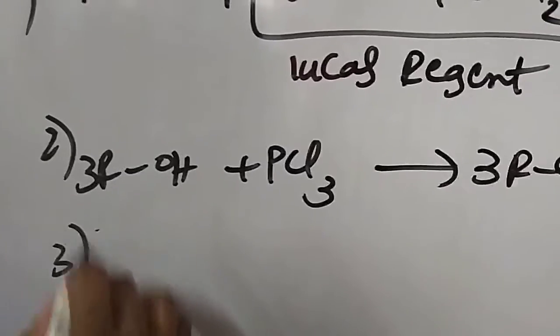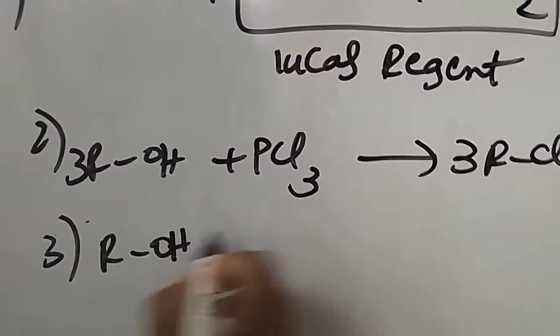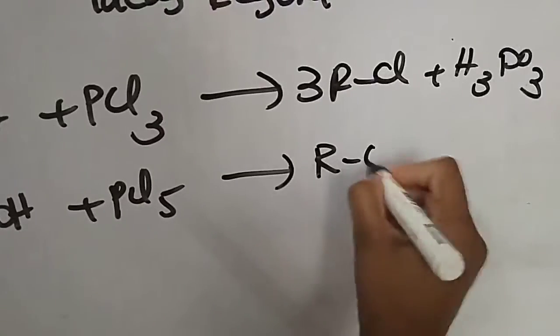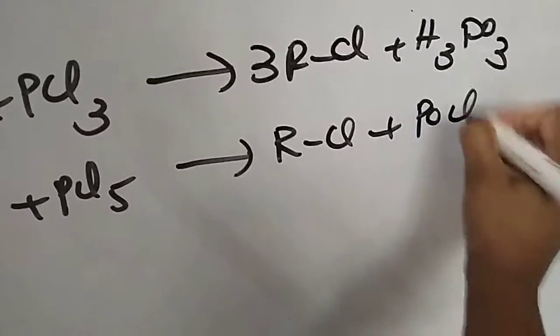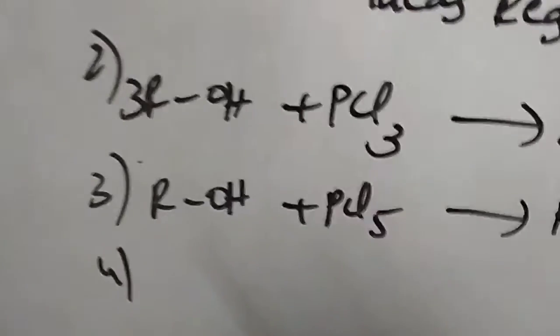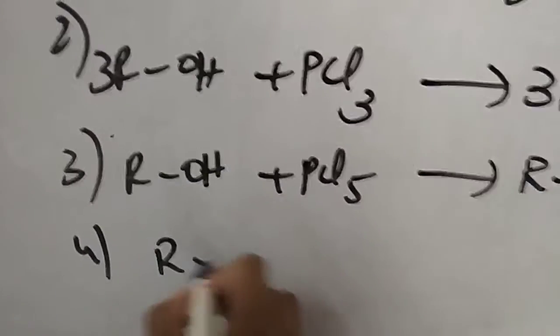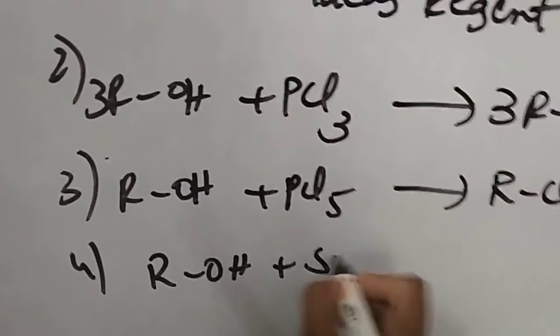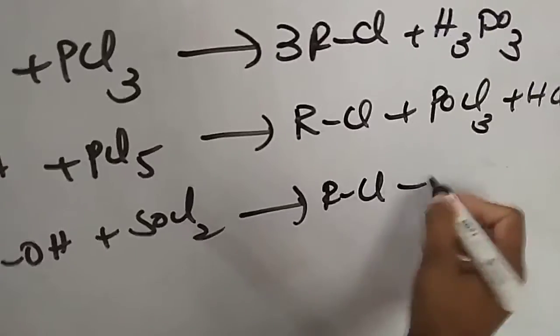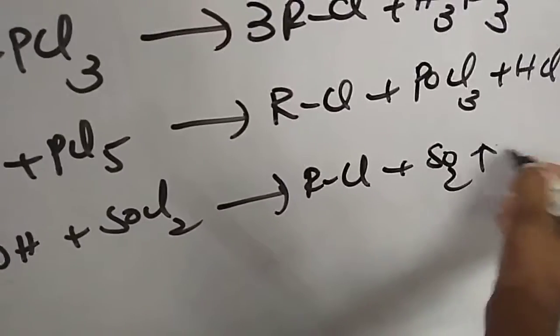And the third one, ROH, means alkyl alcohols reacting with PCl5, forming 1 mole of alkyl halide plus POCl3 plus HCl. And the fourth one is SOCl2, where alcohols react with thionyl chloride. Then they produce alkyl halides plus SO2, which is a gas, and HCl, which is also a gas.